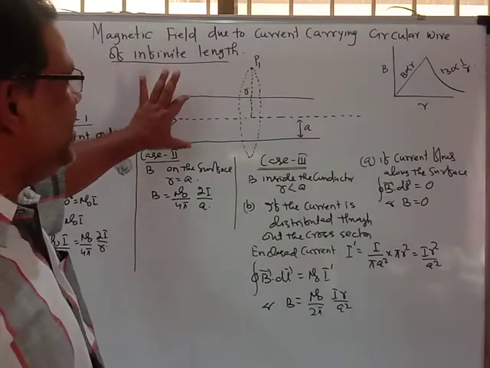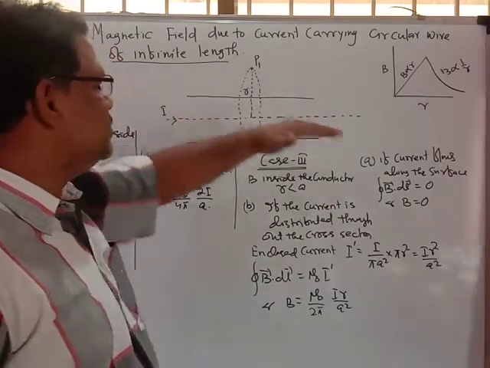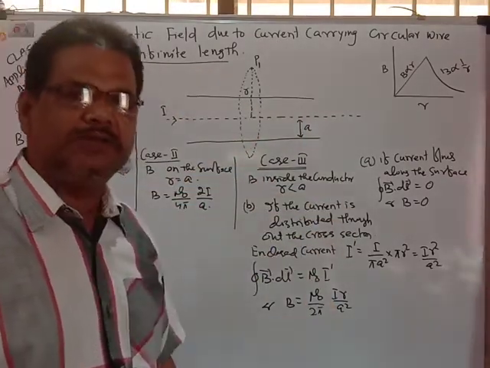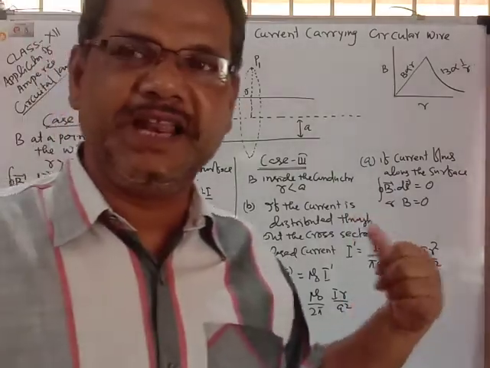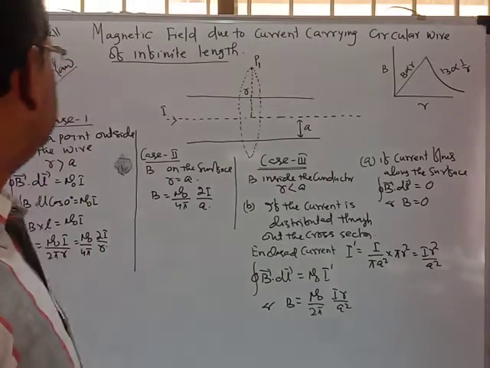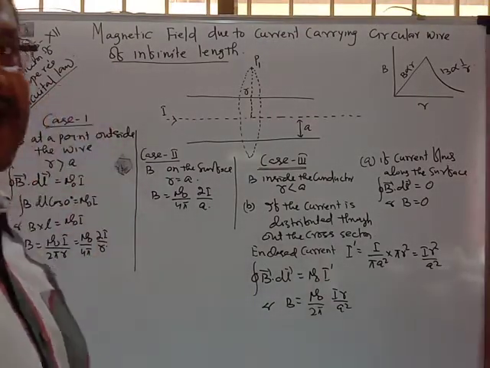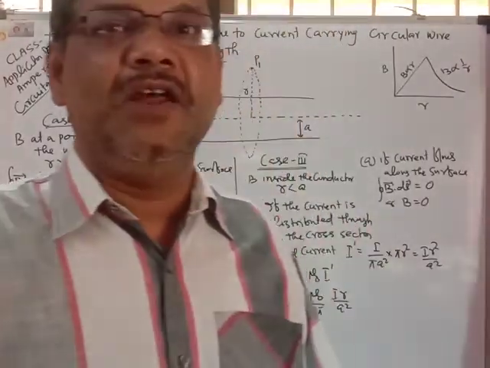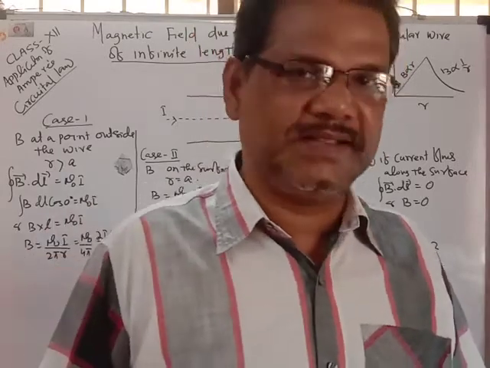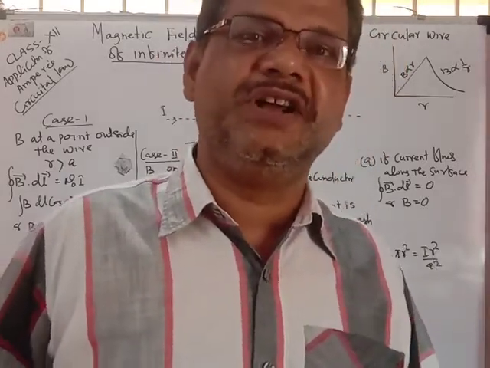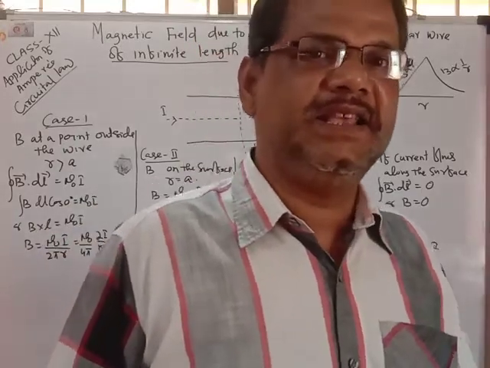This is actually a thick wire, and the current is passing through this thick wire. So you have to find the magnetic induction, the magnetic field intensity, due to the current carrying circular wire. First of all, you must know that Ampere circuital law states that the line integral of the magnetic field along a closed path is equal to mu naught times the current enclosed by that closed path, or the closed integral of B vector dot dl vector is equal to mu naught I. You know this.